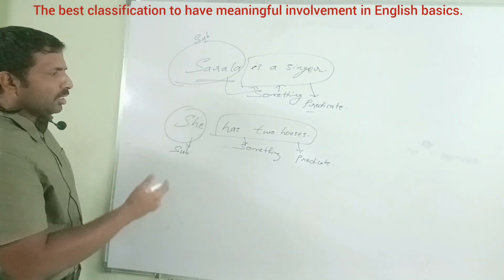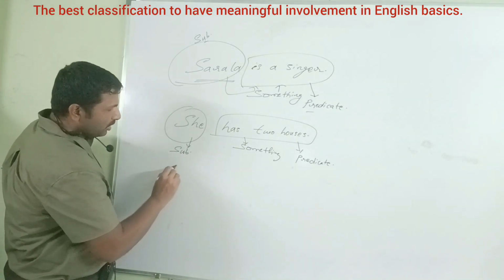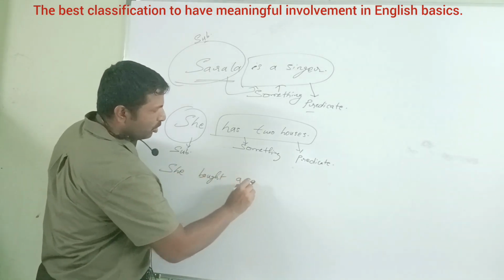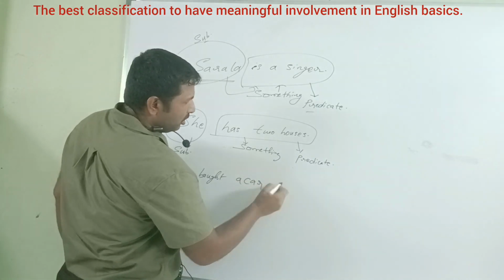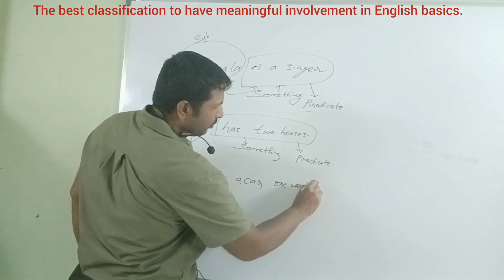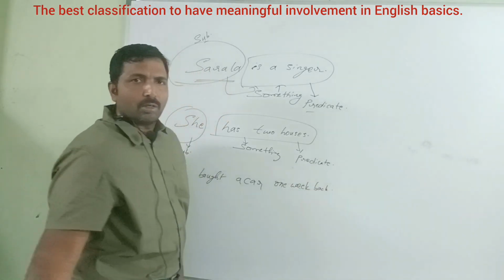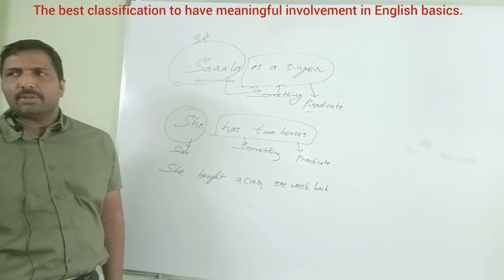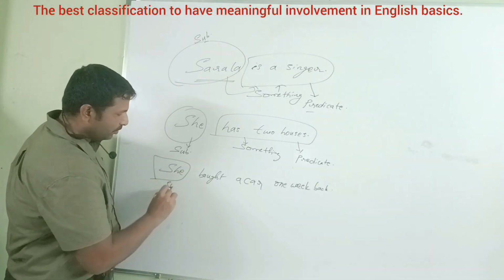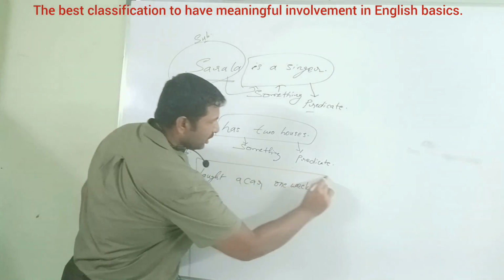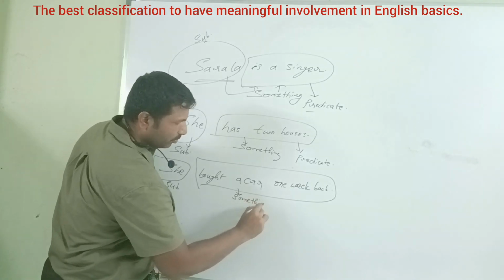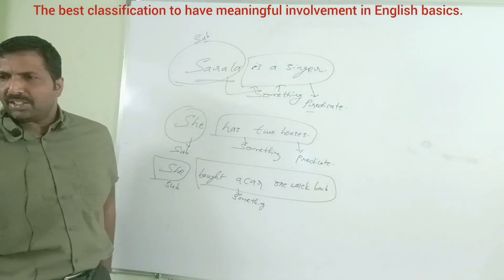Again, she bought a car. She bought a car something, 1 week back. She bought a car 1 week back. Again, the subject is she. Something about the subject. This is again the predicate.